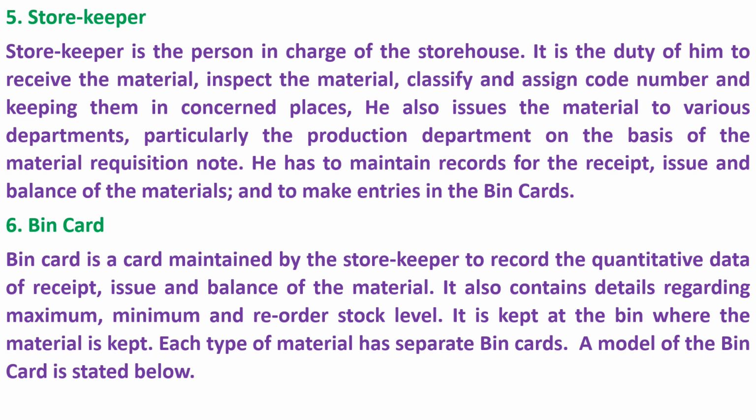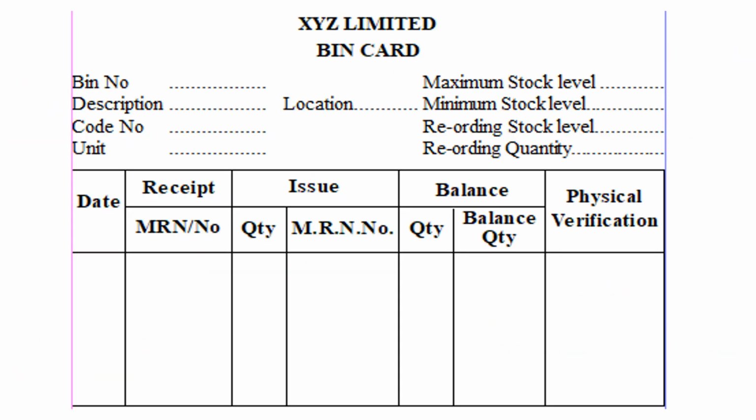6. Bin card. Bin card is a card maintained by the storekeeper to record the quantitative data of receipt, issue and balance of the material. It also contains details regarding maximum, minimum and reorder stock level. It is kept at the bin where the material is kept. Each type of material has separate bin cards. A model of the bin card is stated below. A model bin card is presented here.